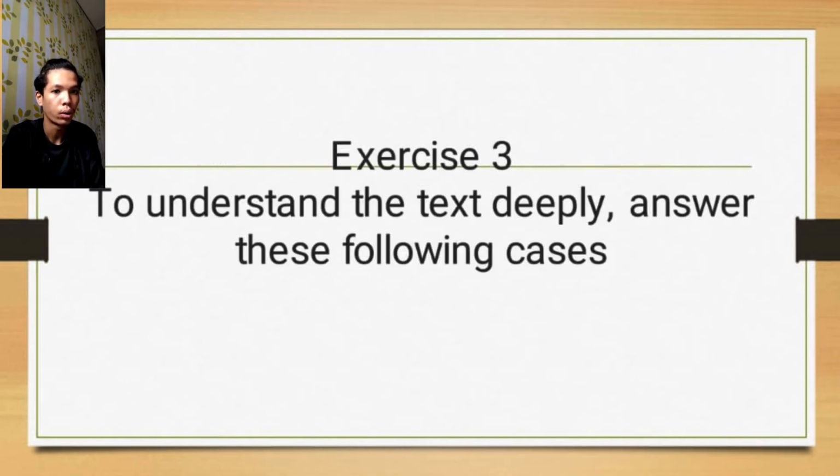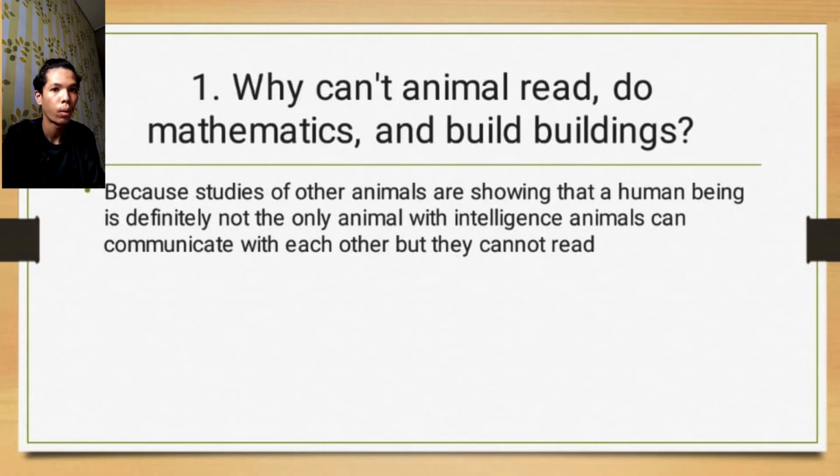Exercise 3. To understand the text deeply, answer the following questions. Next. 1. Why cannot animals read, do mathematics, and build buildings? Because studies of other animals show that human beings are definitely not the only intelligent animals. Intelligent animals can communicate with each other, but they cannot read.